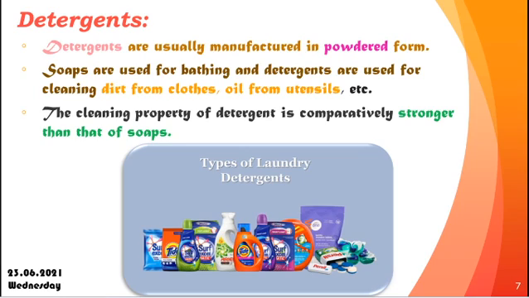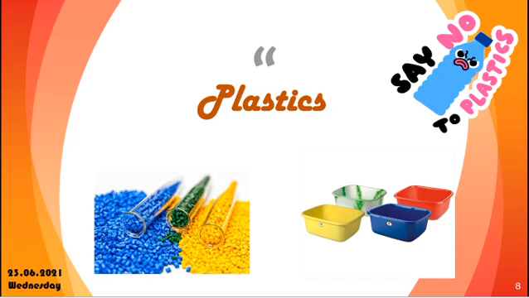And the next one is detergents. Detergents are usually in powdered form, but nowadays we are using liquid form also. These detergents and soaps help us to clean the utensils, remove the dirt from clothes, and remove the oil from washed cooked utensils. So they are used for various purposes. In general, detergents are stronger than soaps.